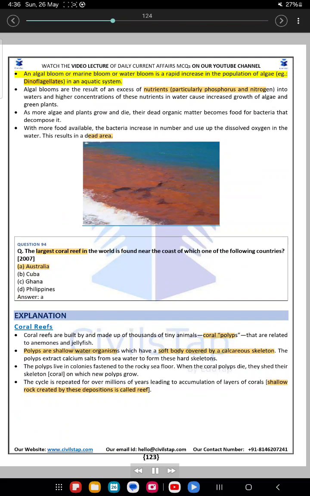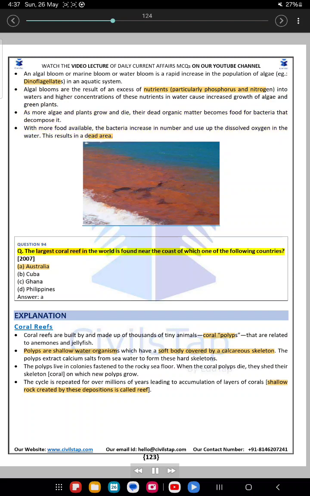An algal bloom or marine bloom or water bloom is a rapid increase in the population of algae, for example dinoflagellates, in an aquatic system. Algal blooms are the result of an excess of nutrients, particularly phosphorus and nitrogen, in waters, and higher concentrations of these nutrients in water cause increased growth of algae and green plants. As more algae and plants grow and die, their dead organic matter becomes food for bacteria that decompose it. With more food available, the bacteria increase in number and use up the dissolved oxygen in the water. This results in a dead area.